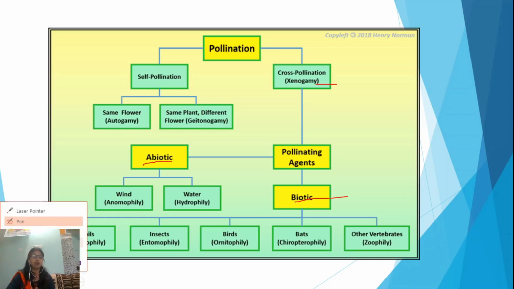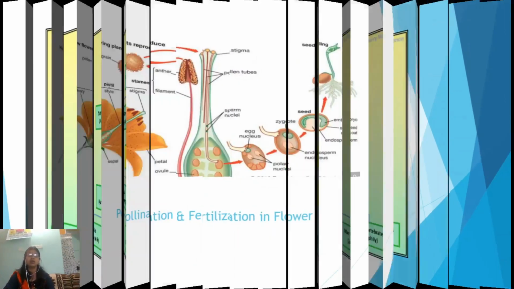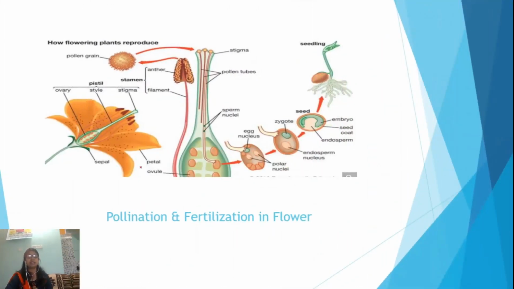In this way, pollination is a very important phenomenon in sexual reproduction. Here you can see the diagram to understand the process of pollination and fertilization. Here you can see that pollen is transferred to the stigma of the flower. From here, due to chemotropism, the pollen tube will grow towards and inside this ovule.